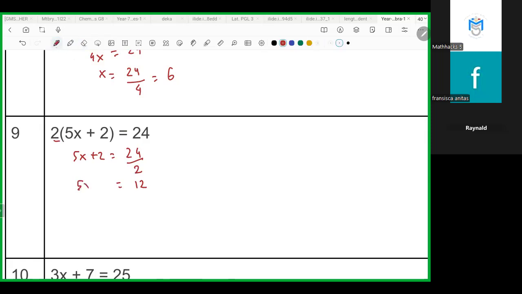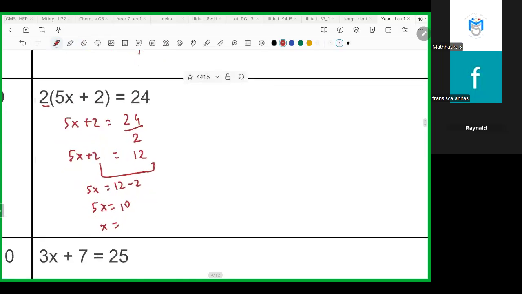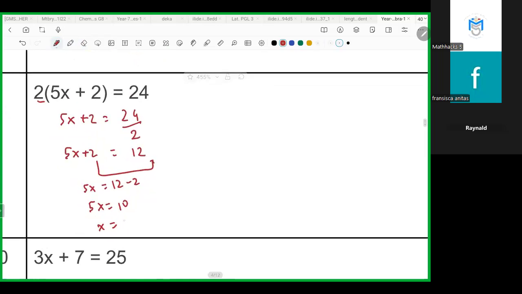And then move 2 in here, change the symbol into minus, and then 5 of x is 10, right? So the value of x is 10 divided by 5, which is 2. Yes.